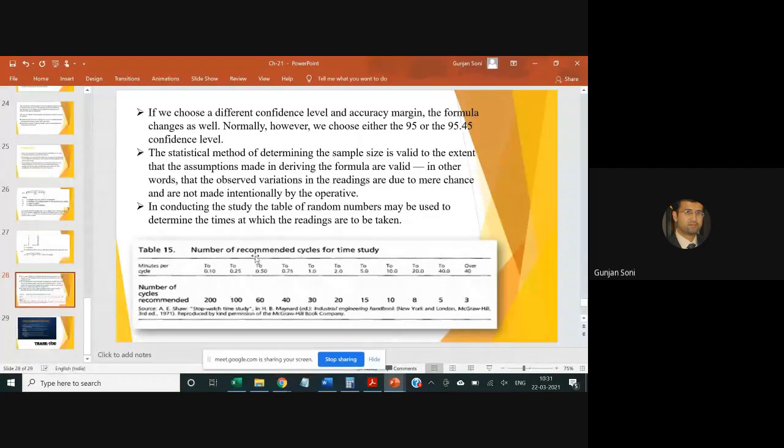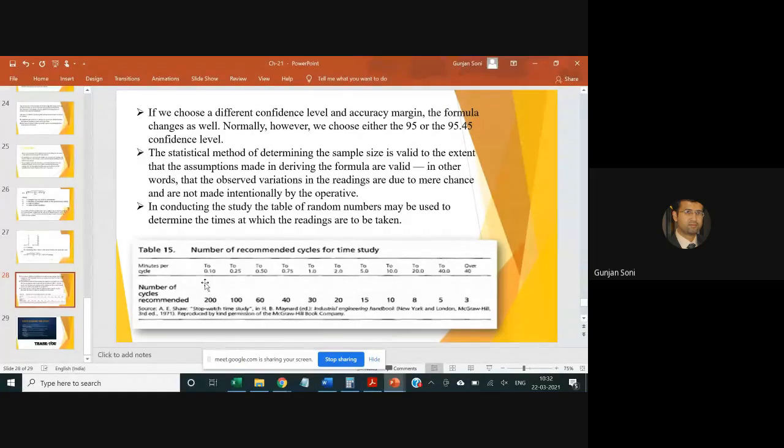So for the number of recommended reading cycles, they have also made a table which tells that if your work cycle varies from certain minutes to certain minutes, then the recommended number of study cycles is this many.